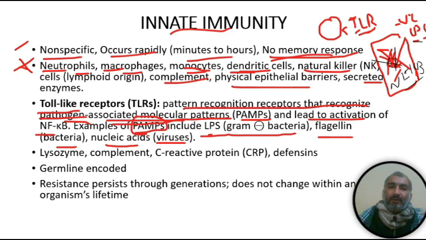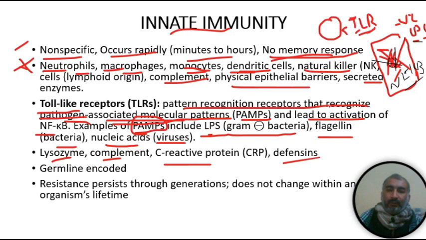And other components are produced by the cells of the innate immunity, maybe lysozyme. A lot of macrophages produce lysozyme. Neutrophils also produce a lot of lysozyme, and others are the complement system, C-reactive protein, and defensin, which is a protein produced by the natural killer cells, and they also help in the clearance of bacteria.